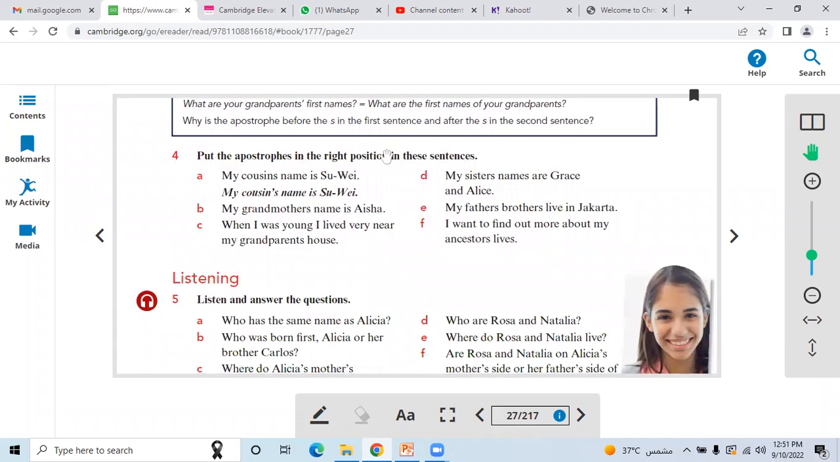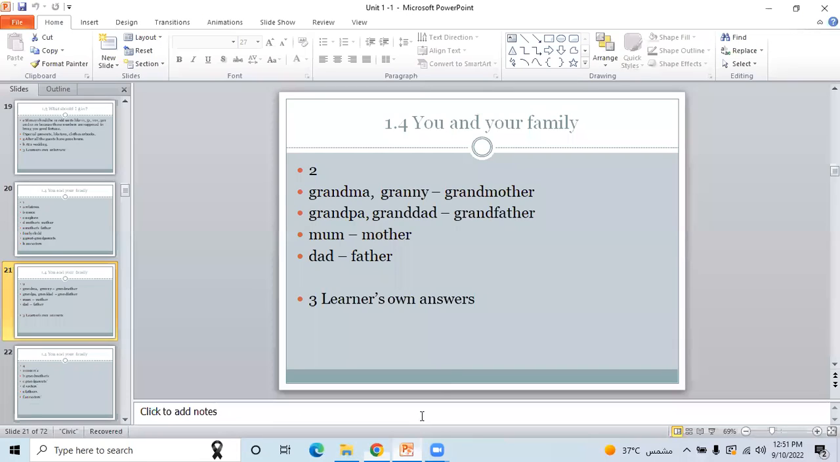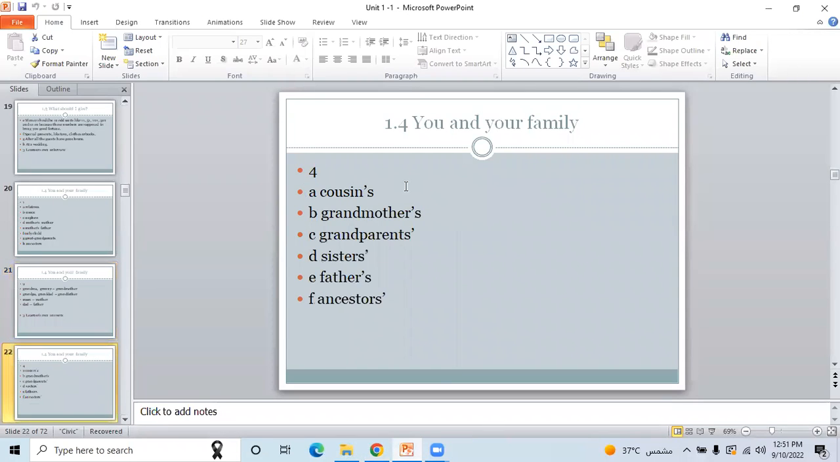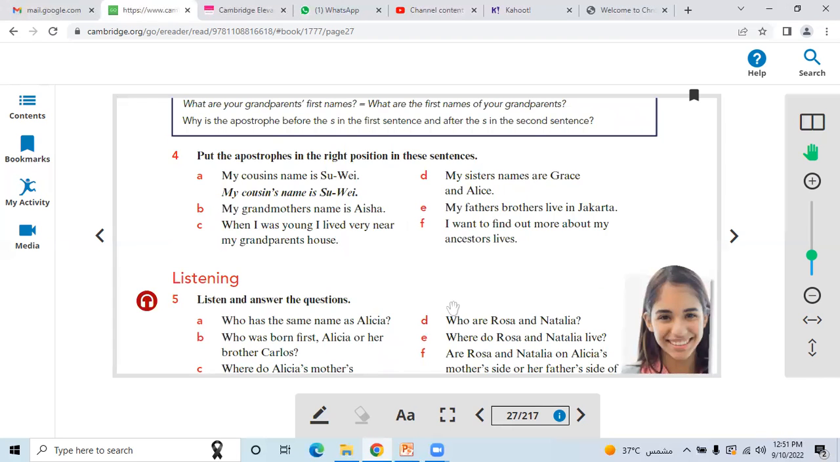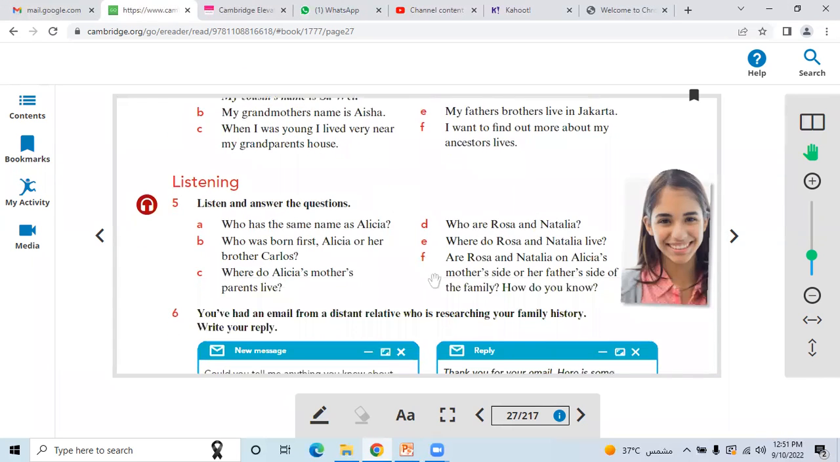Put apostrophes in the right position in these sentences A to F. My cousin name is Suvi. My cousin's name is Suvi. See here. Now let's see B, C, D, E, and F. Cousins, grandmothers, grandparents, sisters. Here you see the apostrophe sign is after the S, meaning the sister of many brothers, right? Grandparents of many sons, fathers and sisters, right? So this is how you are going to put the apostrophe sign in question number 4.